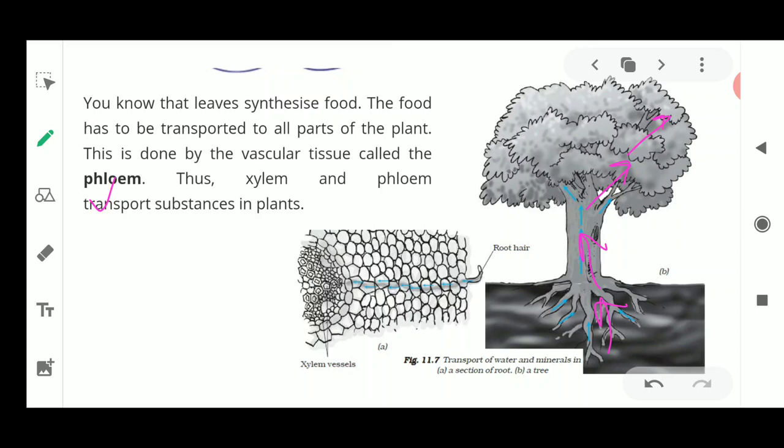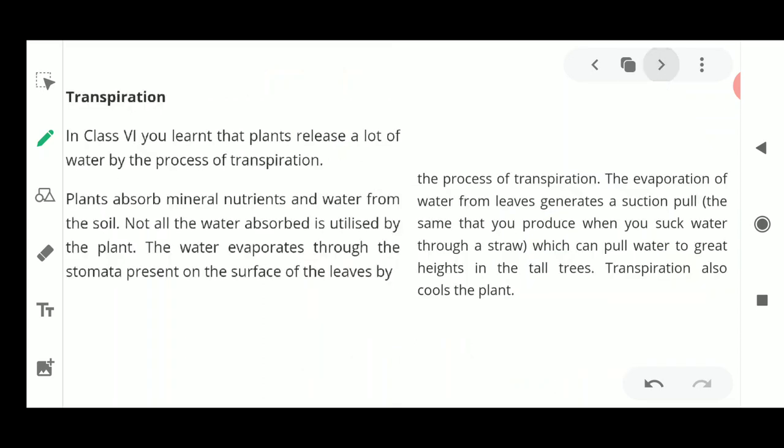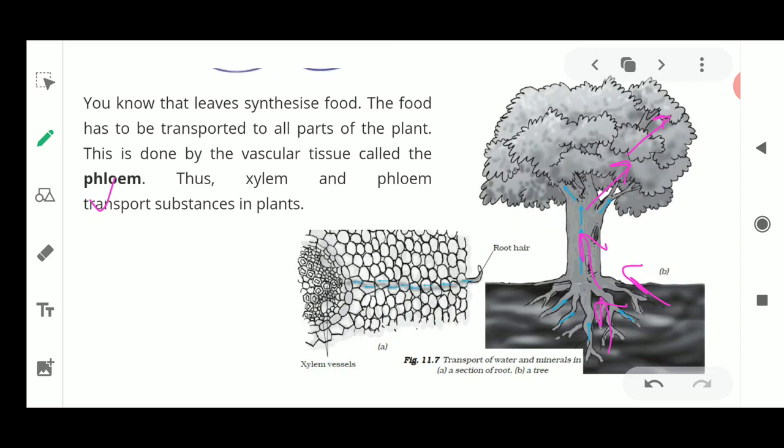Now how is this being done? I must explain this: once the roots absorb water, it is going to be made into a continuous column. Means how is this water going to form? It is going to form a continuous channel. As you could see, there are certain trees which are very tall, means they have a great height. Now how is this water going to reach from a small part in the ground to the top of the plant? How is this water reaching? This water is no doubt reaching with the help of xylem, but in xylem also, how is it taking place?